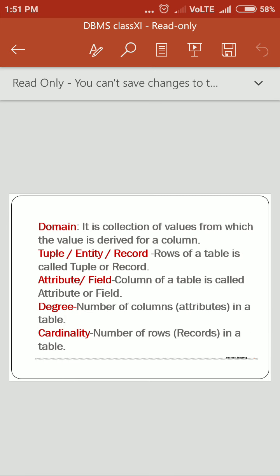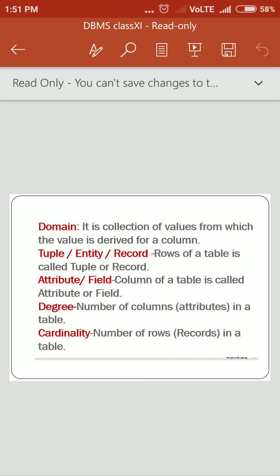Next is domain. This is the pool of values from which the actual values appearing in a given column are drawn. It is a collection of values from which the value is derived for a column. Next is tuple, entity and record. Basically it is an object. A row of a table is called a tuple or record. As I told you, a row of a relation is generally referred to as a tuple.